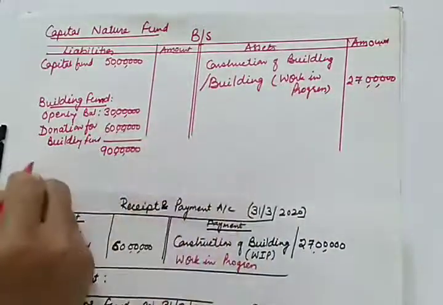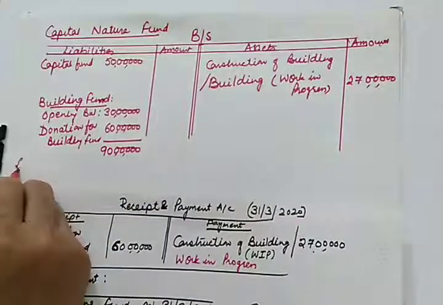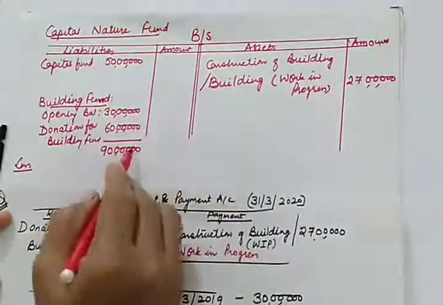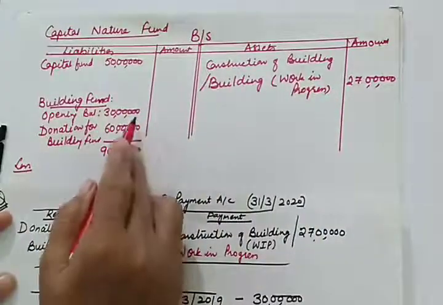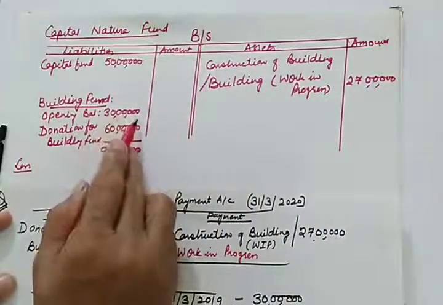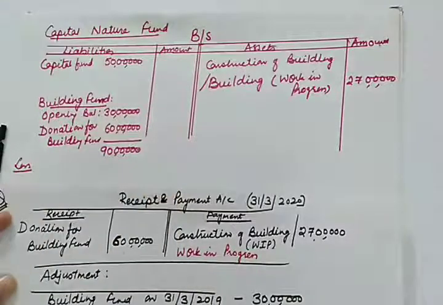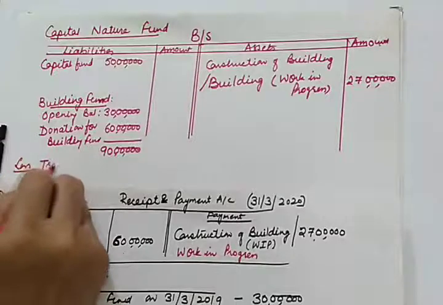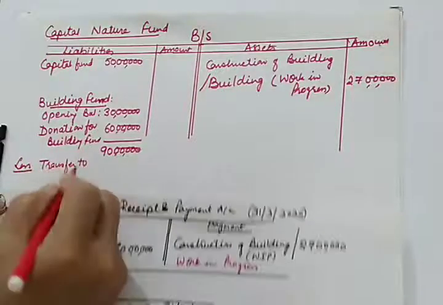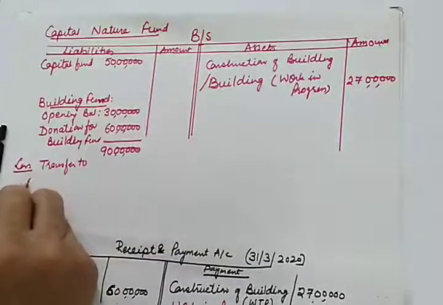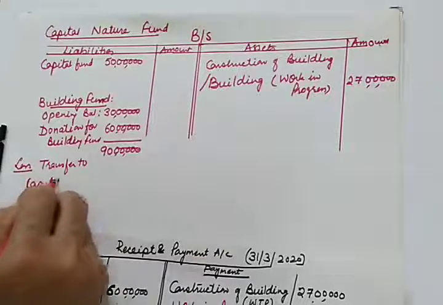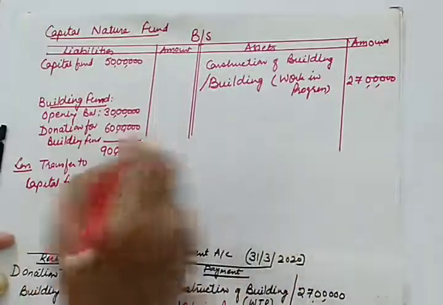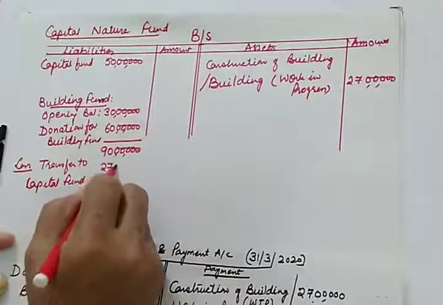So this 27 lakh will be transferred to capital fund, because when the whole building is ready, there will be no balance left in building fund. So we'll deduct less transfer to capital fund. How much will we be transferring? An amount equal to the spending on the building, which is still in progress.